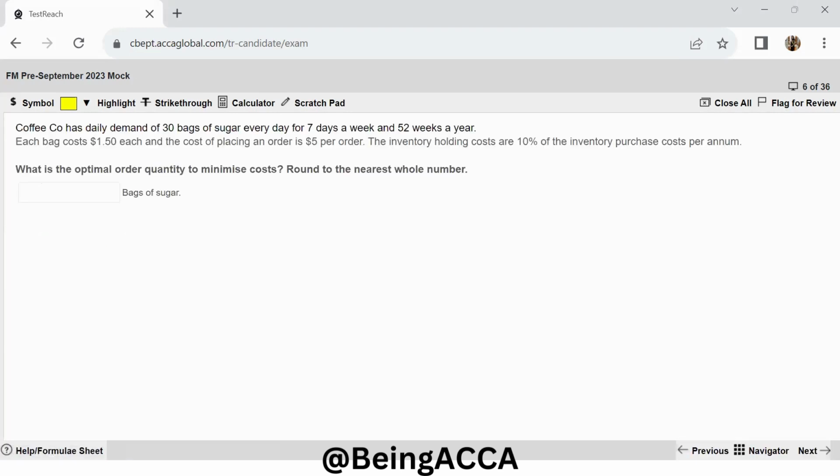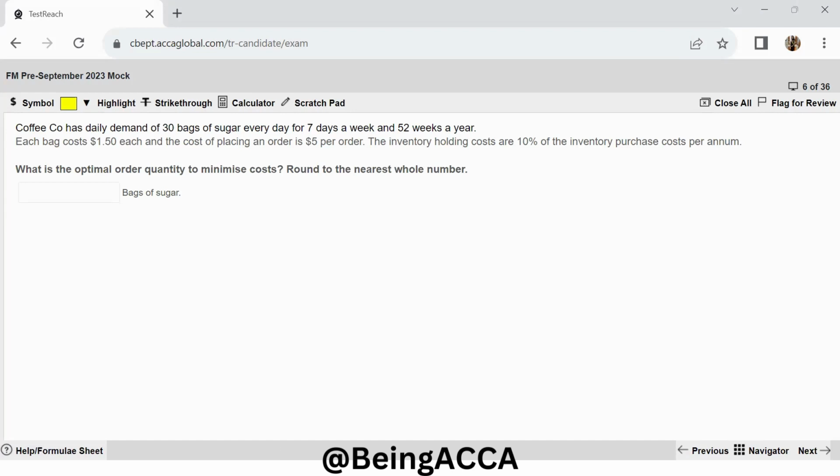This is question number 6. Coffee company has a daily demand of 30 bags of sugar every day for 7 days a week and 52 weeks a year. Each bag costs $1.5 each, and the cost of placing an order is $5 per order. Inventory holding costs are 10% of inventory purchase cost per annum. What is the optimal order quantity to minimize cost? Round your answer to the nearest whole number.